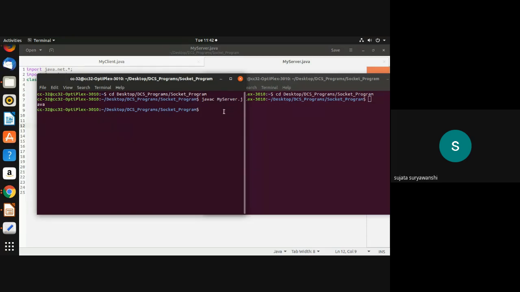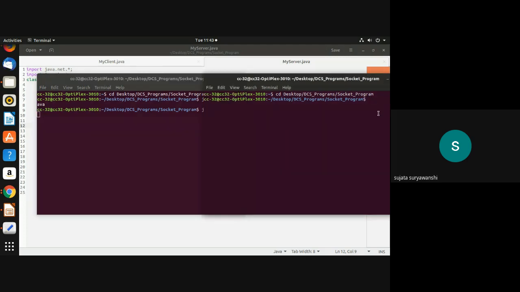After that, I need to execute it. For execution of a Java program, you need to use the command java space file name. Don't write .java right now. So simply, java space myserver. Once I execute this command, nothing is displayed, because I have not written a statement in my server program saying that a connection is established.